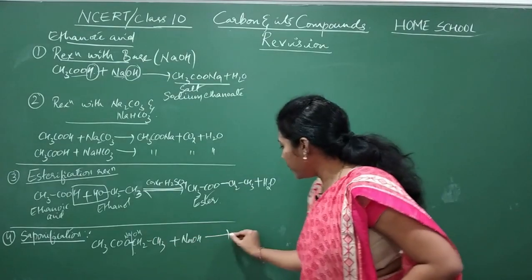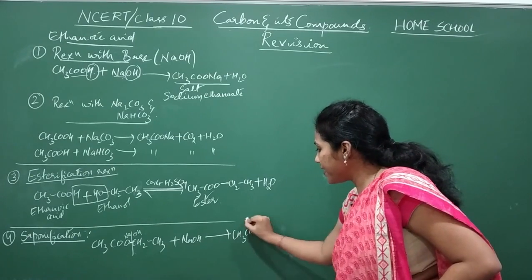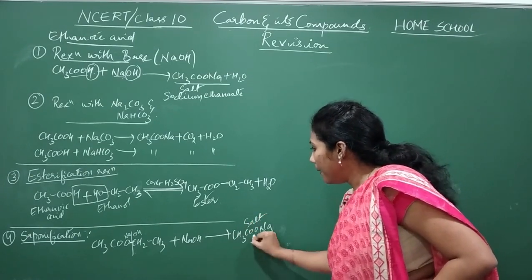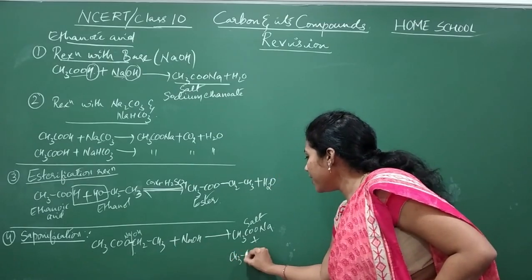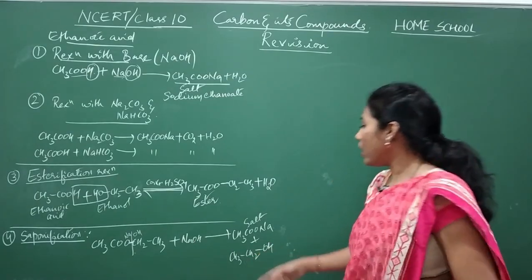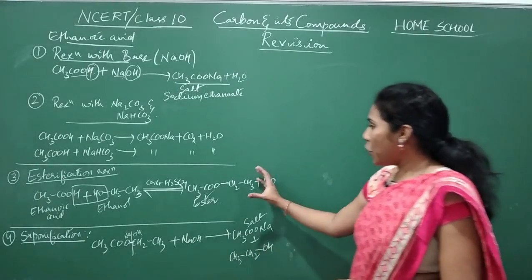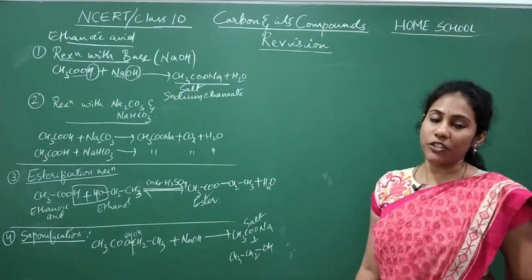So what is the product you will get? CH3COONa, this is one salt you are getting, plus CH3CH2OH. Alcohol you are getting. Just the opposite of the esterification reaction is called saponification.